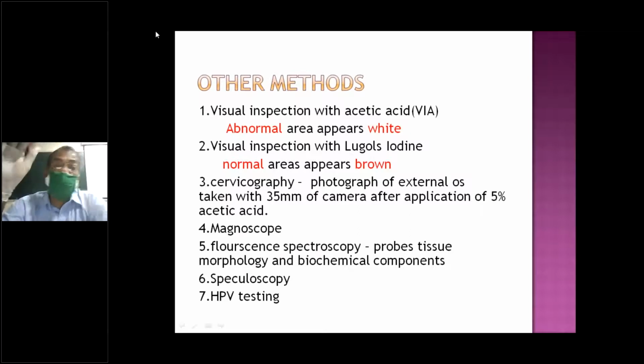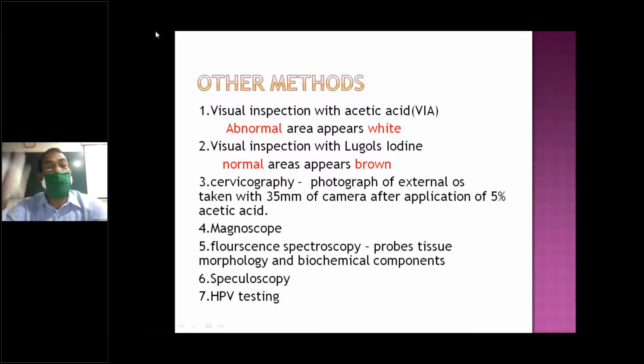Other methods of screening, though they are not very confirmative, will aid your diagnostic accuracy. So I will screen all these things: visual inspection, direct visualization of the cervix. Under a good light source, expose the cervix and see any area of abnormal necrosis or increased vascularity. So direct inspection, visual inspection with acetic acid, white. Then visual inspection with Lugol's iodine.